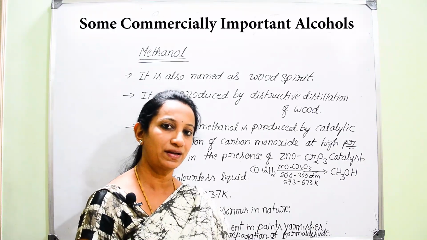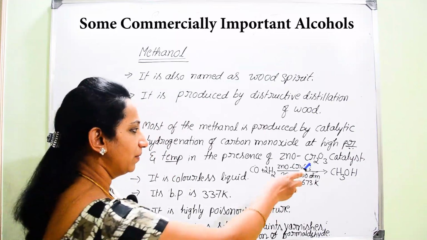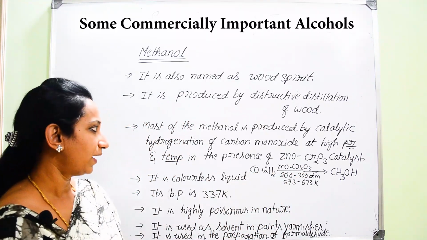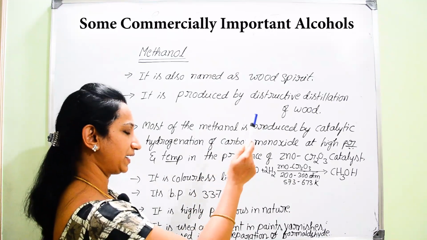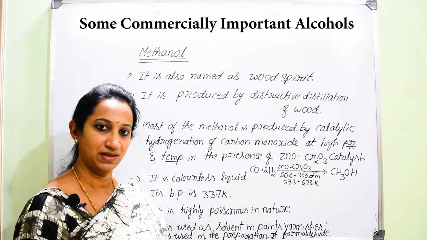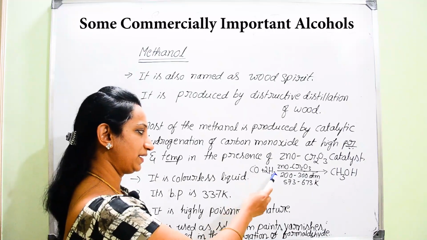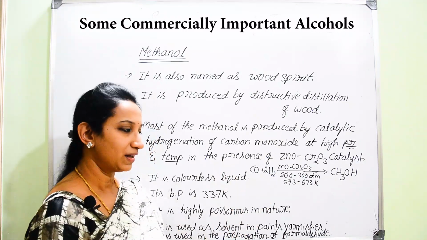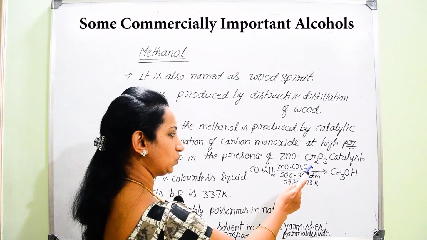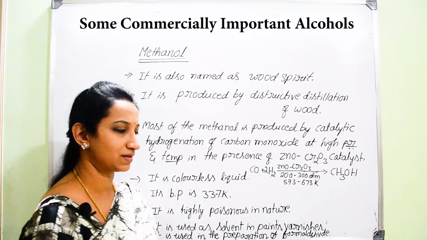We manufacture methanol with the help of carbon monoxide. When carbon monoxide is subjected to catalytic hydrogenation, that means carbon monoxide is treated with hydrogen in the presence of zinc oxide and Cr2O3 as the catalyst.